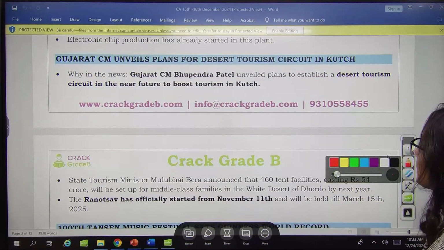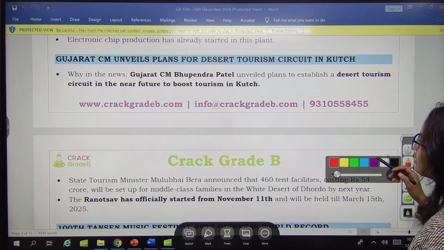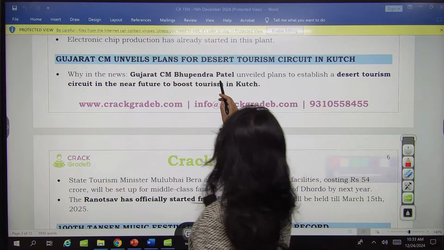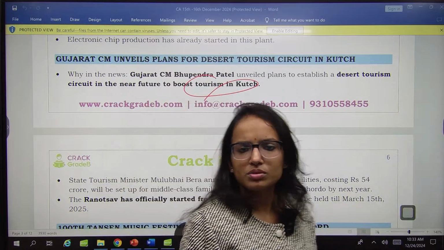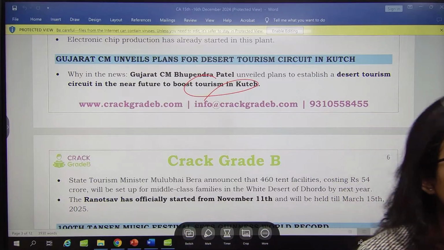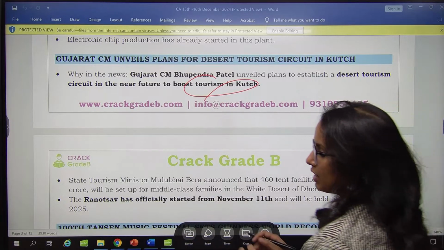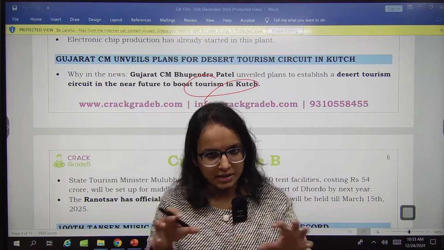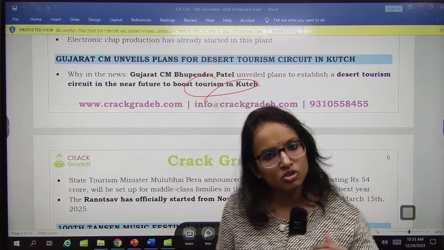Then you have Gujarat CM has unveiled plans to establish a desert tourism circuit, okay, to boost tourism in Kutch. Kutch, you see, is quite a good tourist destination. They are planning to develop a desert tourism circuit near Kutch to boost tourism in Kutch further, okay.